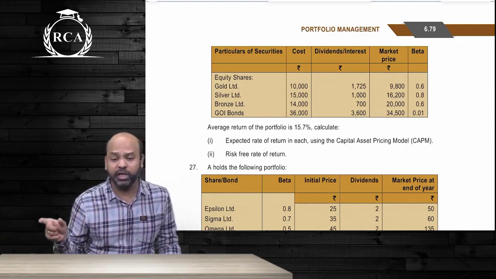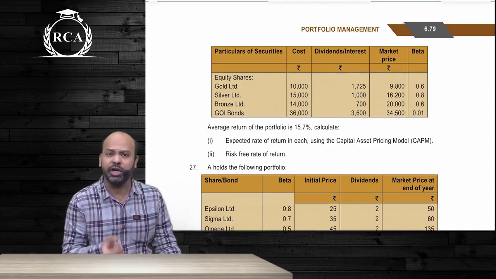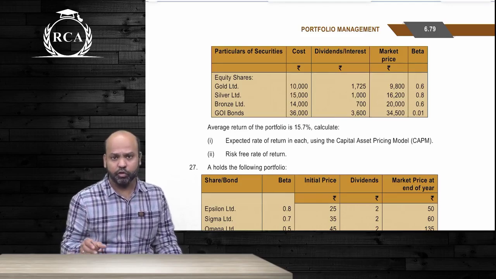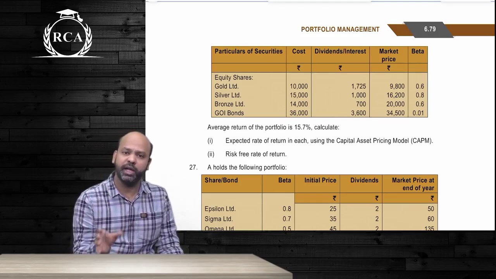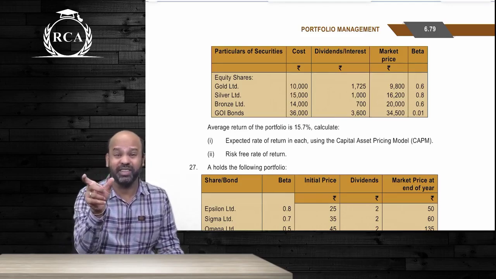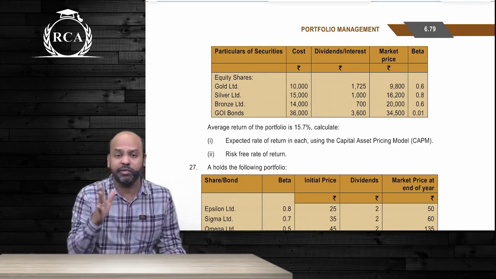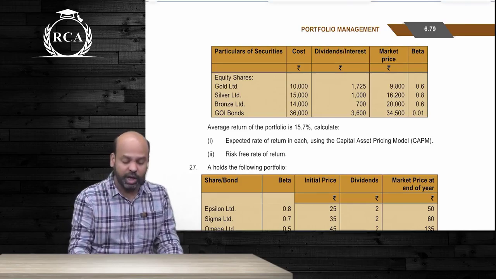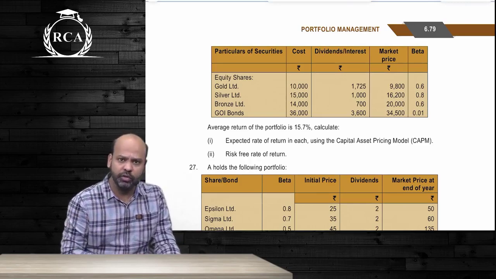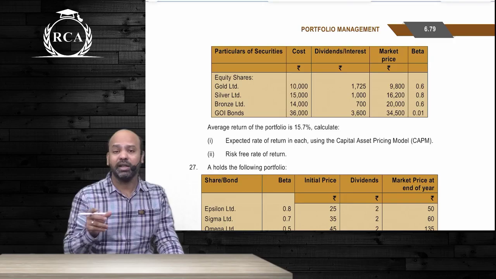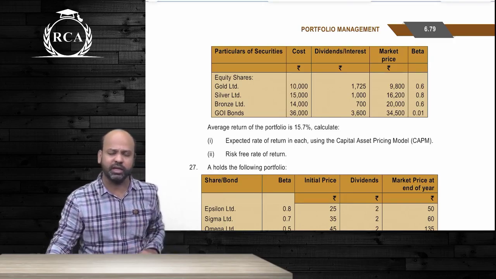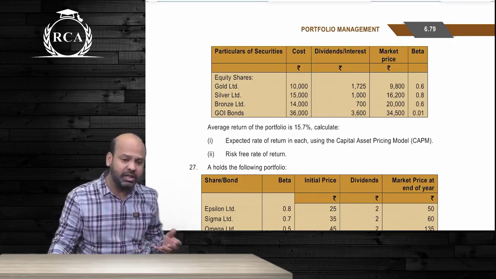There was one mock test paper question, April 2024, in which the question was very clear that you're supposed to compute weighted average beta. So when we solved the question in the class, we had to assume that investment is equal in all the 4 securities. That is why we do simple average beta. If it says weighted average beta, you will have to compute beta based on values, and after that equate that in the risk-free rate. So you can just go through the solution of this question once as such, guys. You will understand it. These are the only minor changes as such, guys.